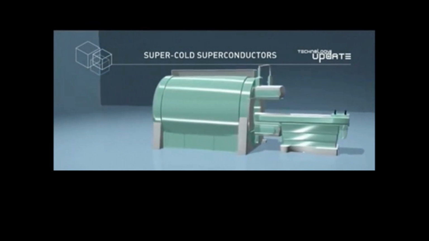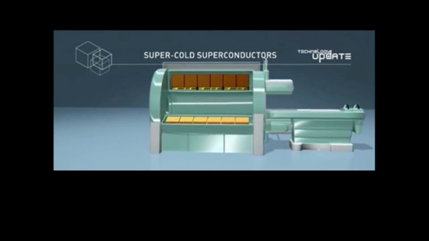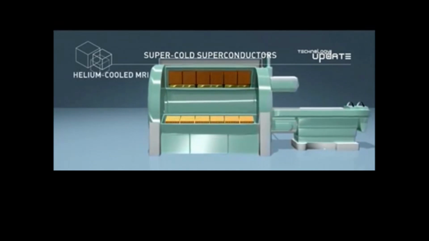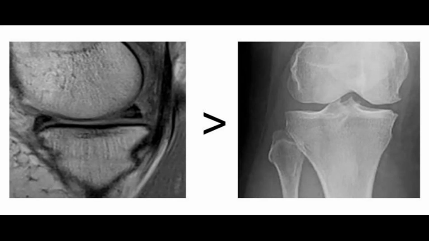Magnetic resonance imaging, or MRI, uses powerful superconducting magnets to produce large and uniform magnetic fields inside the patient's body. MRI scanners, which contain a liquid helium refrigeration system, detect how these magnetic fields are reflected by organs in the body. This ultimately produces an image that is, in fact, superior to X-ray technology for diagnosis.